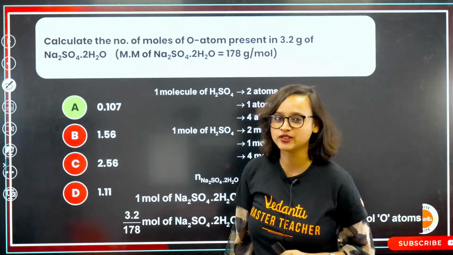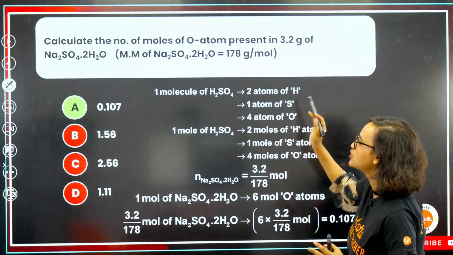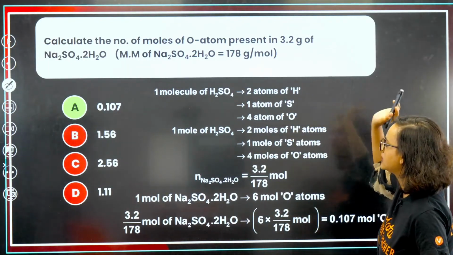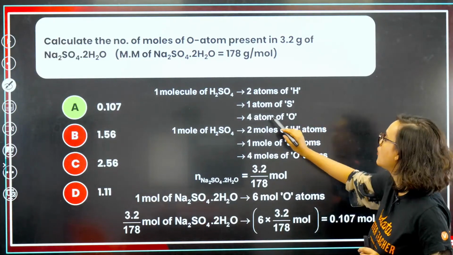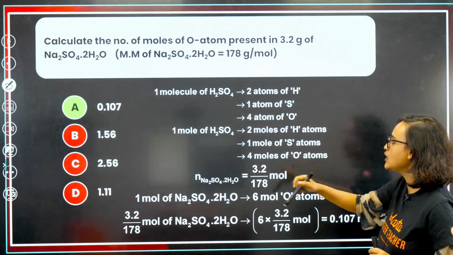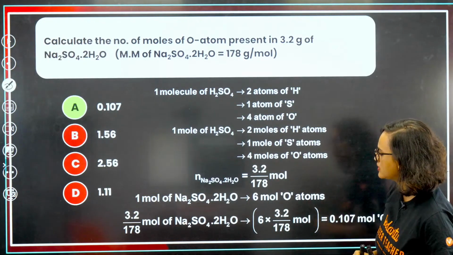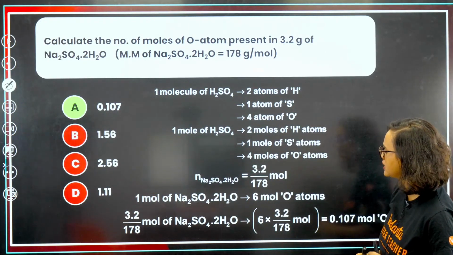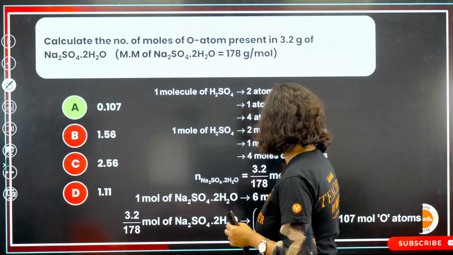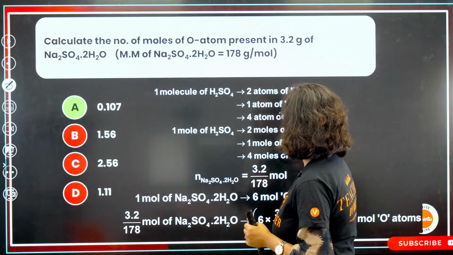Chalo, let's look at it. So, one molecule of H2SO4 will give you 2 atoms of hydrogen, 1 atom of sulfur, 4 atoms of oxygen. Why is it H2SO4? It shouldn't be H2SO4. It should be Na2SO4. But chalo, theek hai, you can still understand from this. It should ideally be Na2SO4.2H2O.